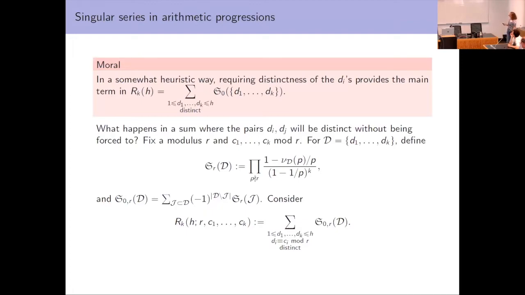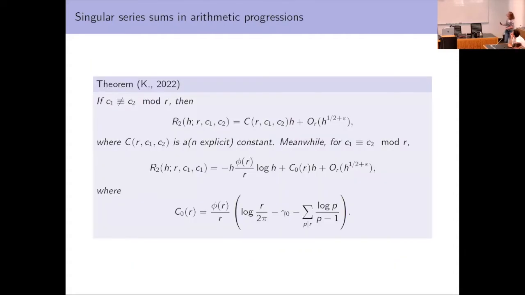And so if Ci is not equal to Cj mod R, then Di is not equal to Dj already without the extra distinctness constraint. And so we might expect that turns into something smaller in the asymptotic if we have many congruence classes mod R that are already distinct. And again, this is because our heuristic told us that the main contributions to this sum over singular series come from the distinctness of the Di's of this result.